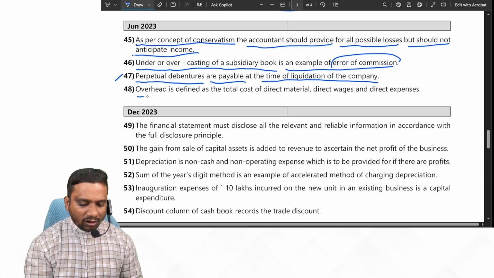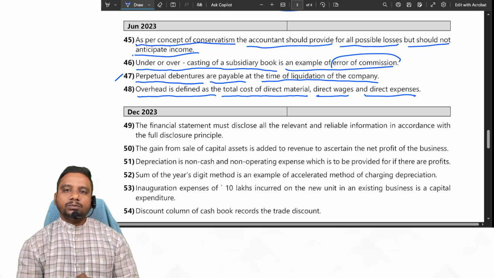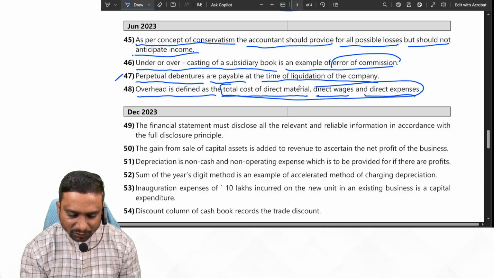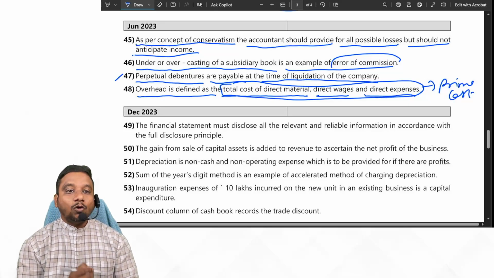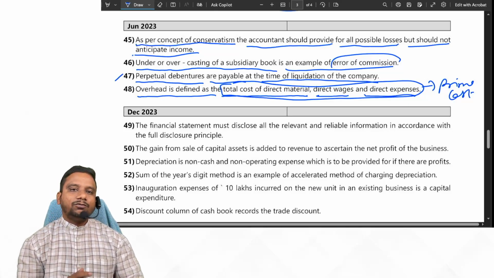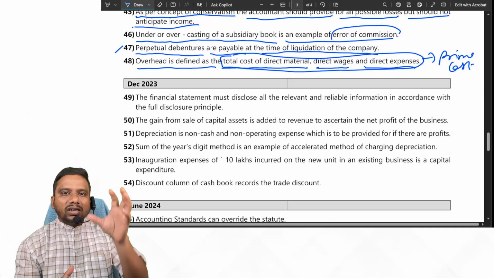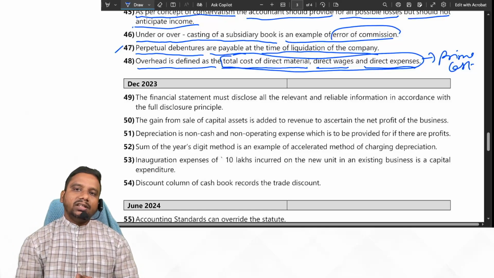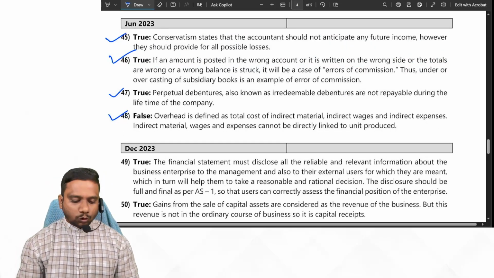Next one. Overhead is defined as the total cost of direct material, direct wages, and direct expenses. Actually, if you observe, the total cost of direct material, direct expenses, and direct wages is known as prime cost, not overhead. So the given statement is false. How would the given statement become true? If they had given overhead is defined as the total cost of indirect material, indirect wages, and indirect expenses, then it is true. But at present the given statement is false. Yes or no, students? Next one.